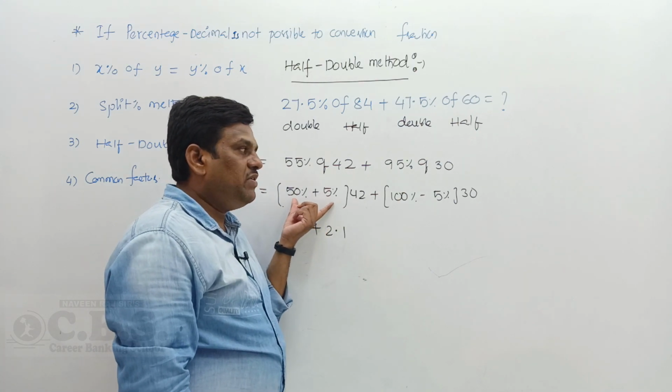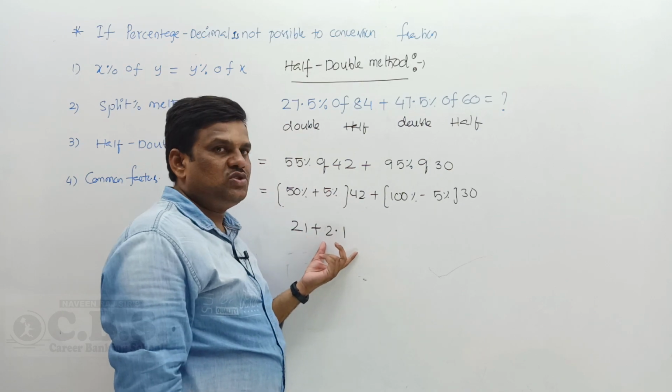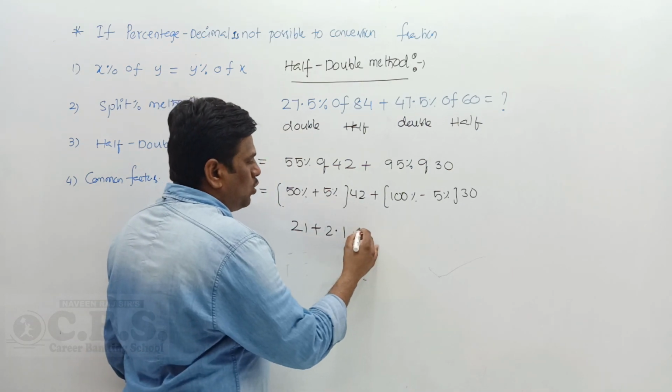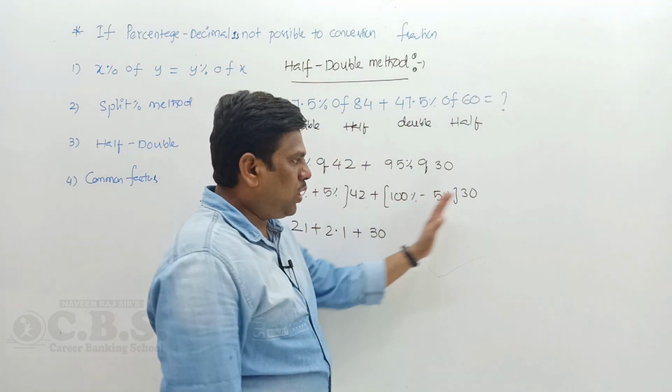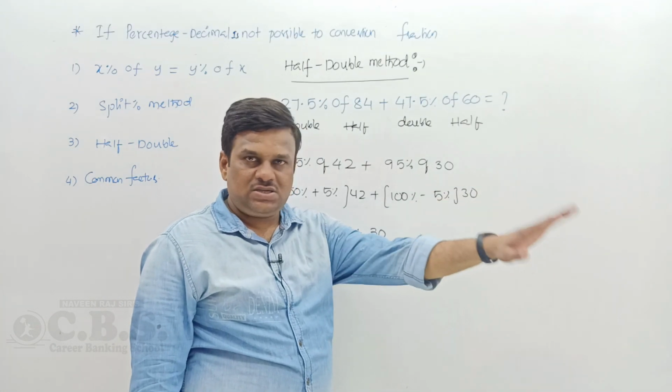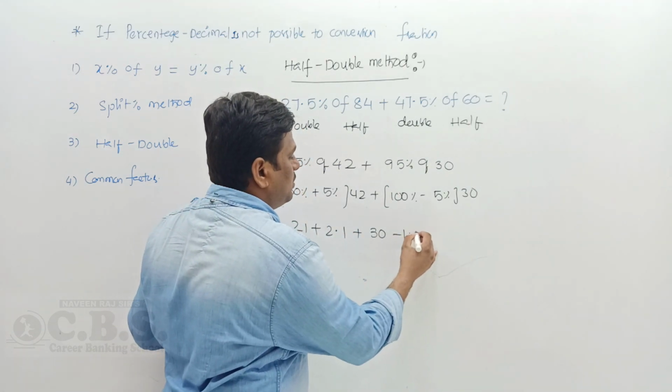And what is the relation between 50% and 5%? Only divided by 10. So 21 divided by 10 gives you how much? 2.1. And now 100% means what? The full number. What is the full number? 30. Yes or no? Yes. Now 100% is 30. 10% is 3, 5% is 1.5, minus 1.5.